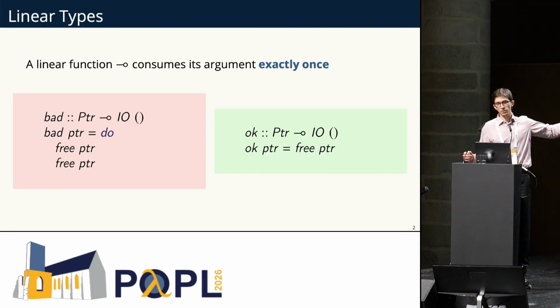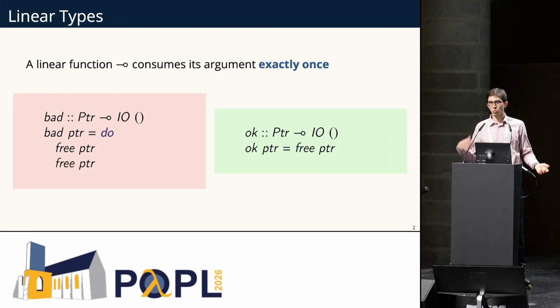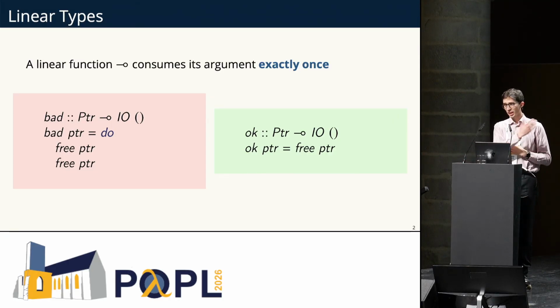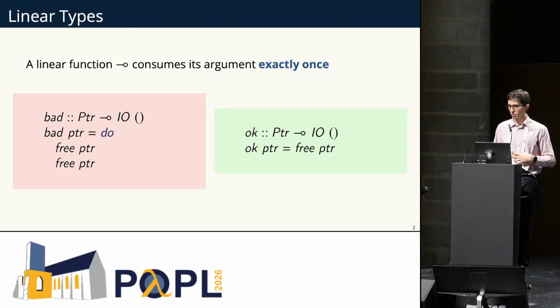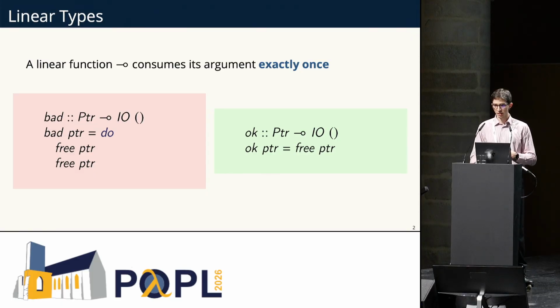So on the left, we have a bad linear function that takes a pointer, must use it exactly once to produce an IO action. This example takes the pointer and then frees it twice. So this function is rejected. It's definitely not linear because the pointer is being used twice at runtime. On the other hand, we have OK, which is also a linear function from pointer to IO unit. It takes the pointer, frees it once. It's all fine, so this function is accepted, and it is in fact linear.